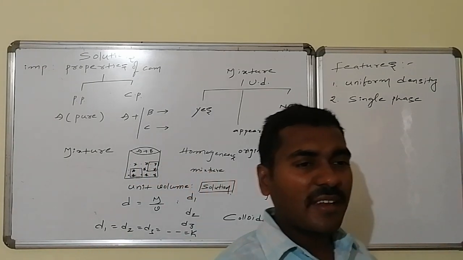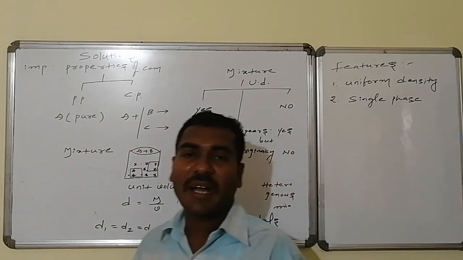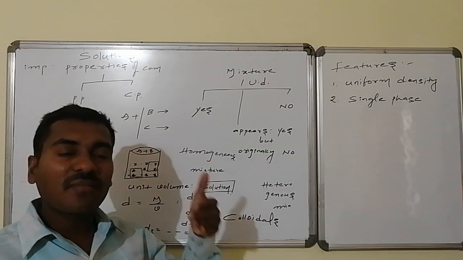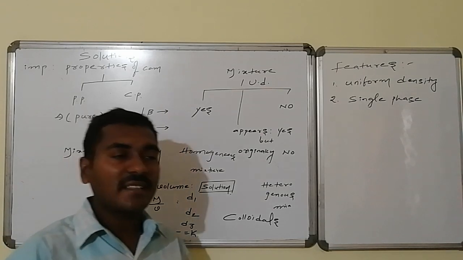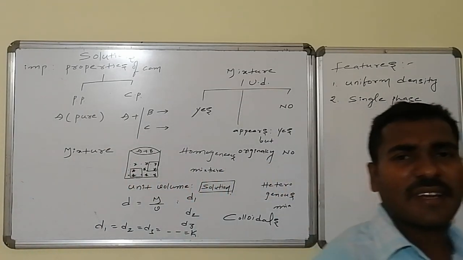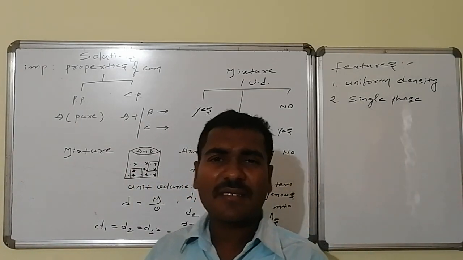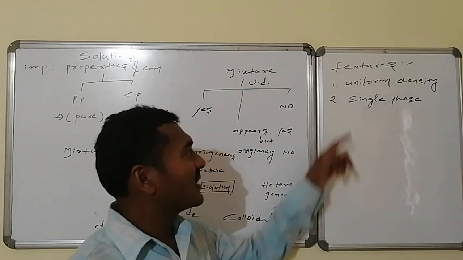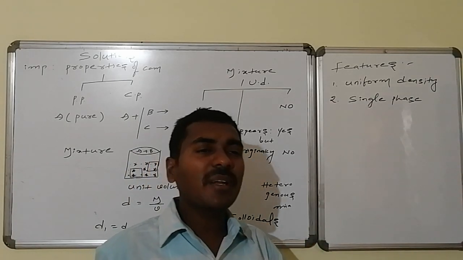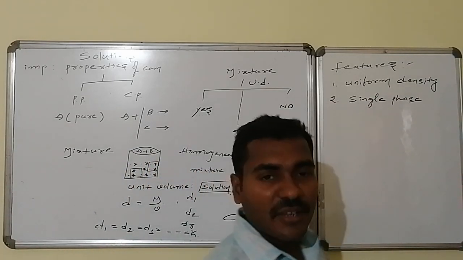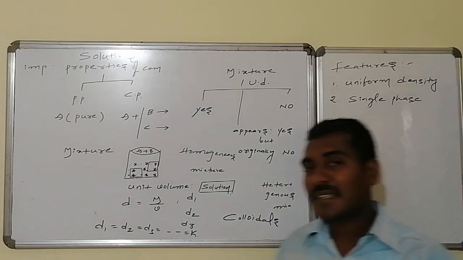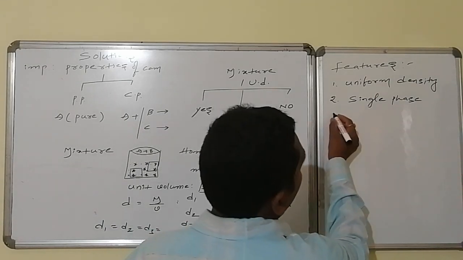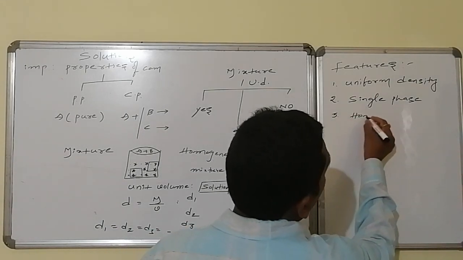Physically, you can't make any distinction by looking with your eyes. You never find the existence of more than one physically different state. You can't separate it by simple techniques like filtration. It appears as a unity, as an entity. There won't be any kind of difference. Single phase implies that physically, by looking with your eyes, you can't find any difference between the components. Such a nature is said to be a single phase system.